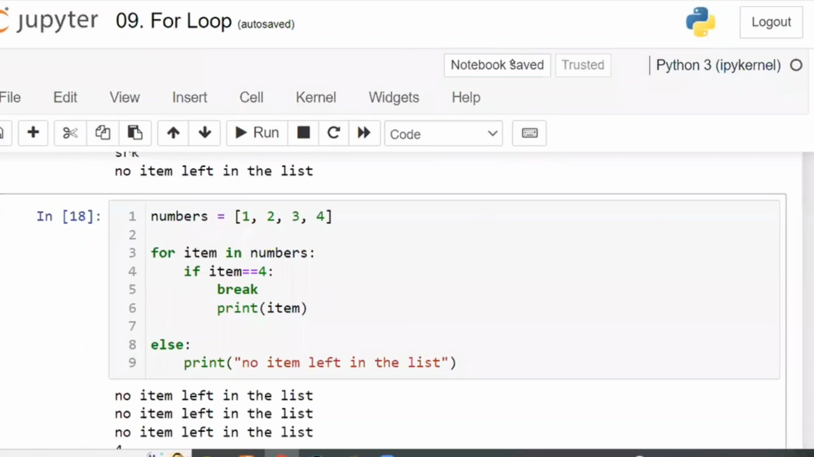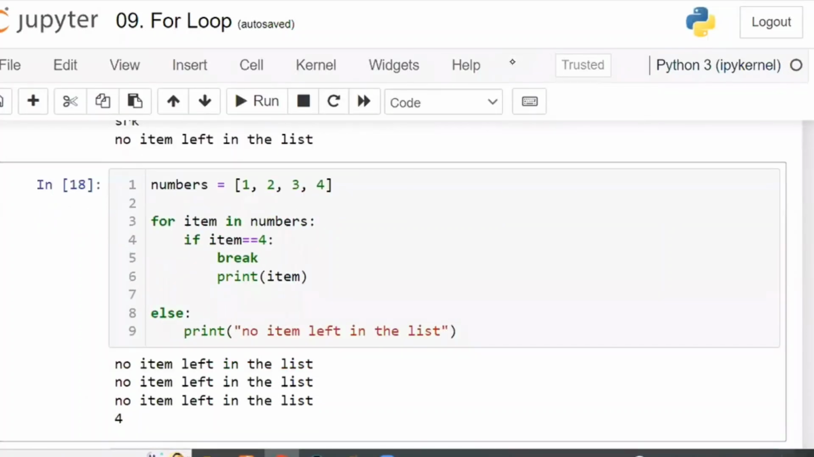Whenever you have to use the break word, we have to use if. Without using if, you can't use the break. Directly you can't apply the break word to the for loop. You have to write one condition, and inside that if condition only you have to write the break. The break word can't be applied directly to the for loop.